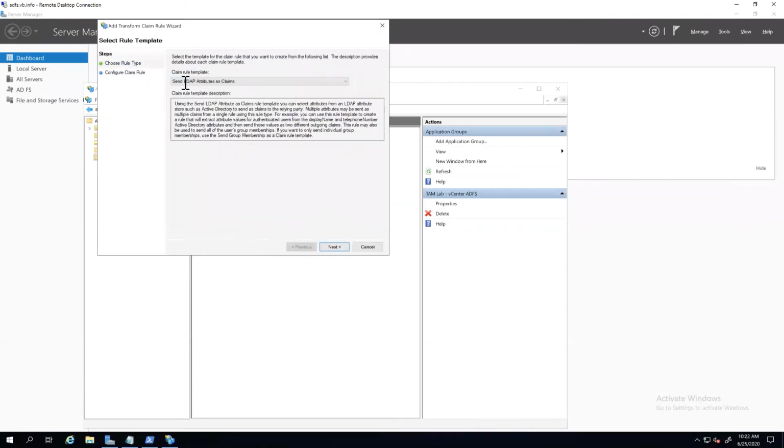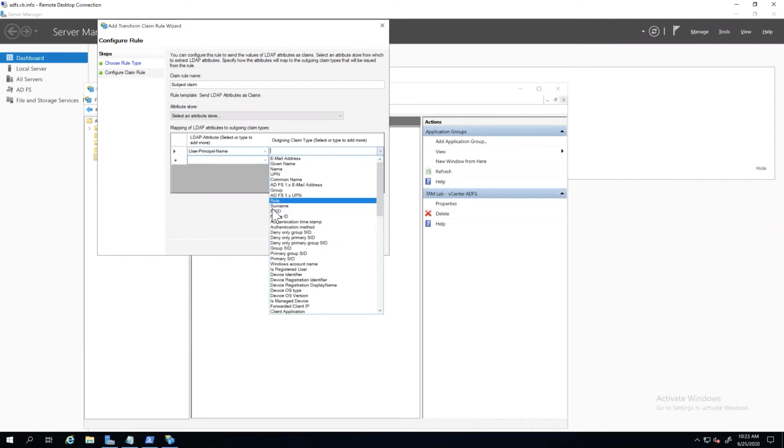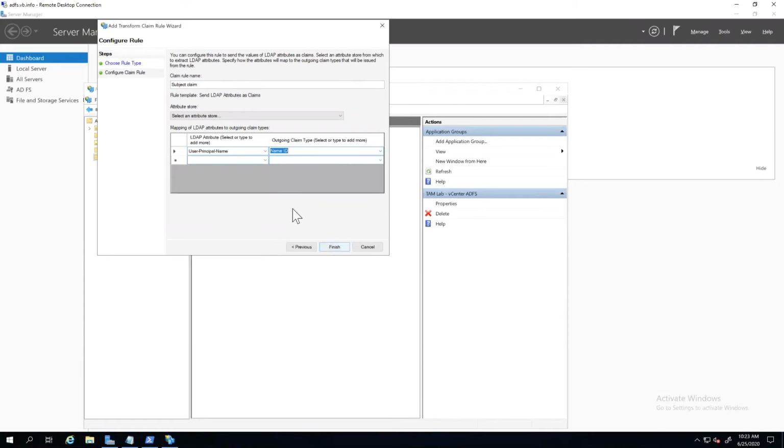Okay, we'll do this a couple more times. This time we're going to do one here where we pull our UPN, right, our user principal name, one of the two primary formats of a username in Active Directory, the other one being the SAM account name. But here we're using the UPN, and we're going to map that to something called name ID. Oh yeah, it'll tell you here too. You got to make sure that you select your attribute store. You get moving so quick, sometimes you forget about that.